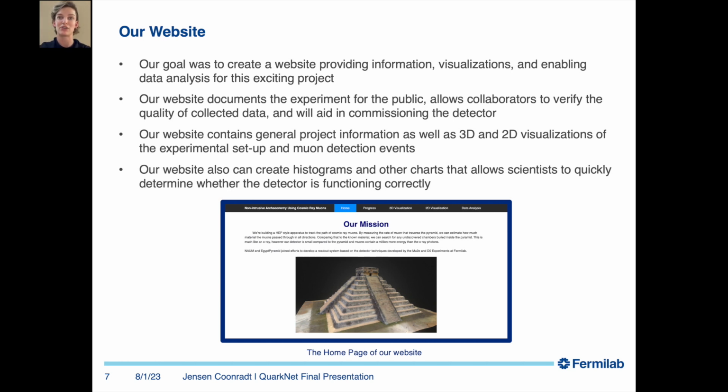Data verification for collaborators. Our website allows scientific collaborators to access and verify the quality of the data collected. This will help demonstrate that the data collection is working properly, aiding in the commissioning of the detector later this year. Visualization of the experiment.